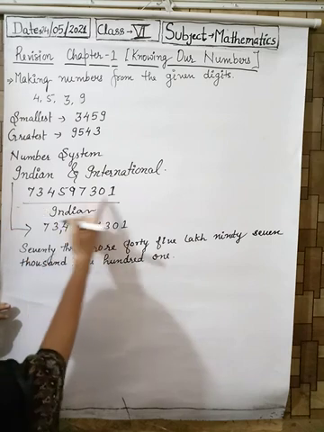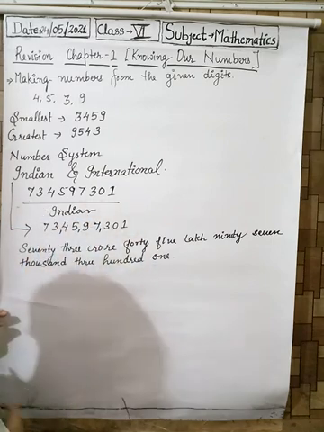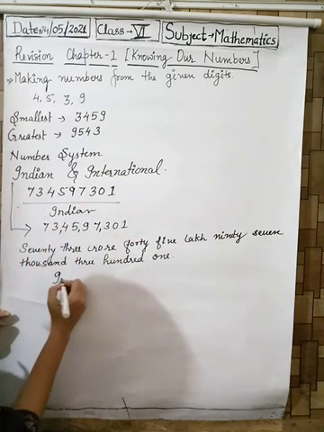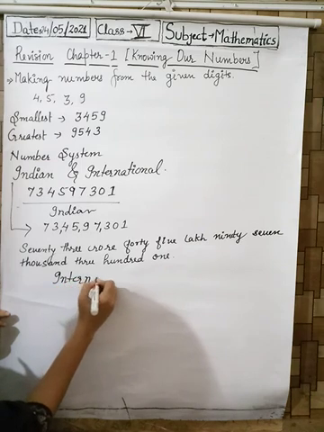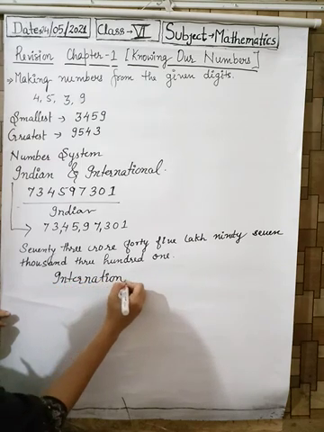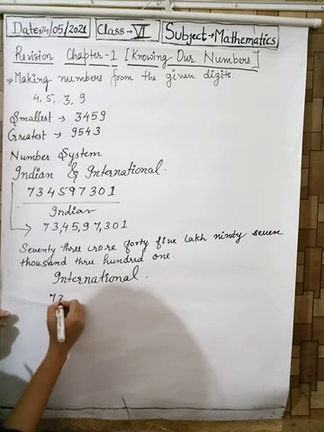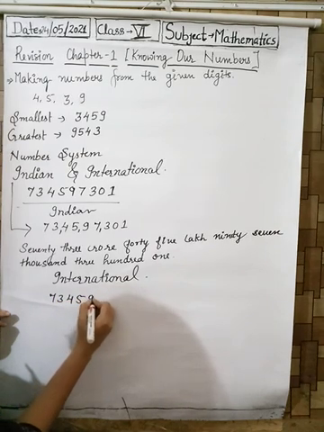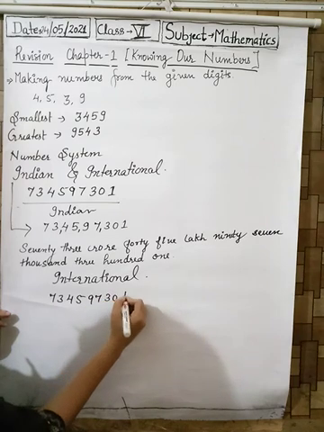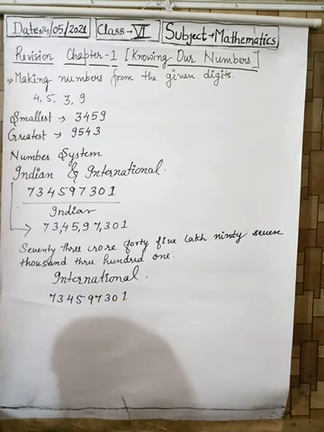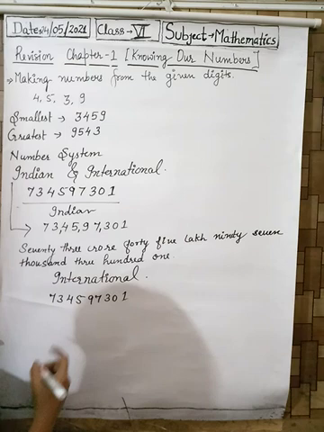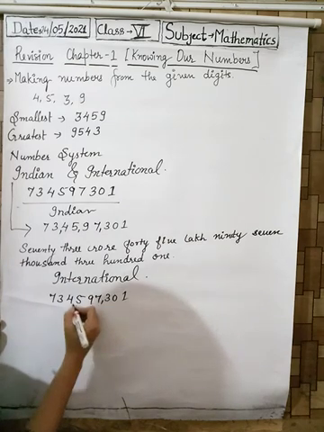What about if the same number has to be expressed in the international number system? Let's write the number. In the international number system, every comma is inserted after 3 digits.